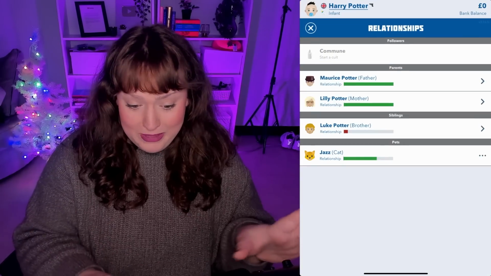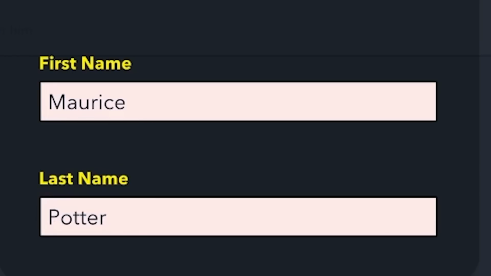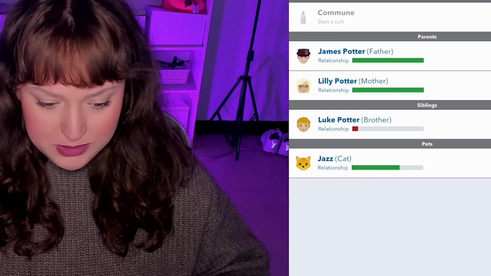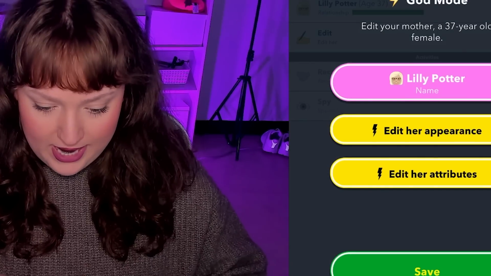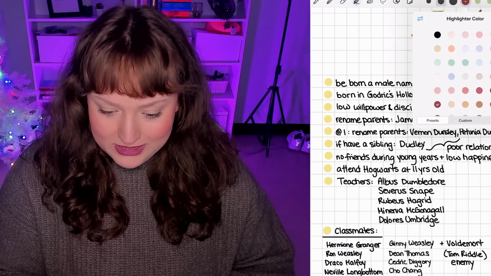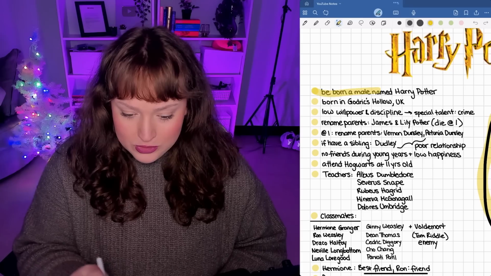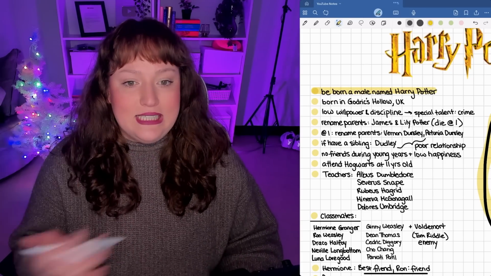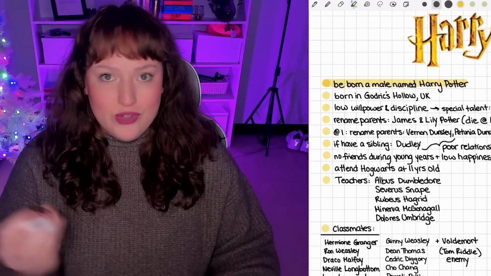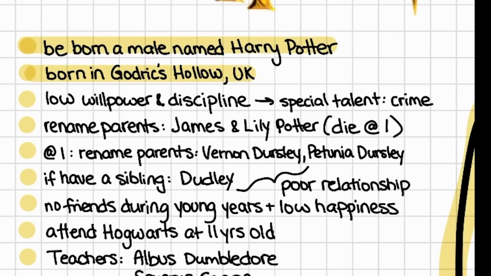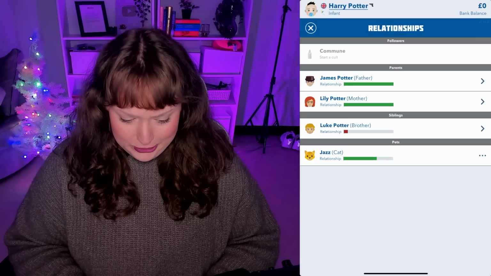We are going to keep his mom as Lily Potter and our dad is going to be James. So we have James Potter. Lily, I'm going to give her the red hair. I've always wanted to complete this challenge in detail because so many things were added to the game, like antiques. Like that's so perfect for the Horcruxes. So we're born in Godric's Hollow. We have all our talents and stuff. So we have our parents here.